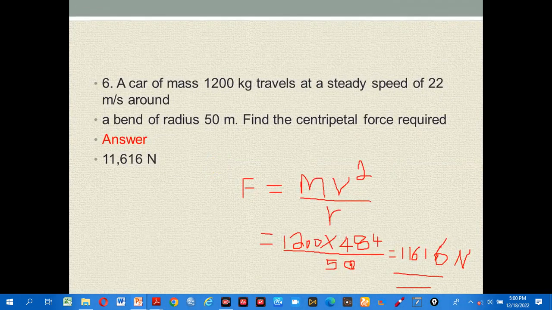Okay, number 6. A car of mass 200 kilogram travels at a steady speed of 22 meters per second around a bend of radius 50 meters. Find the centripetal force required.